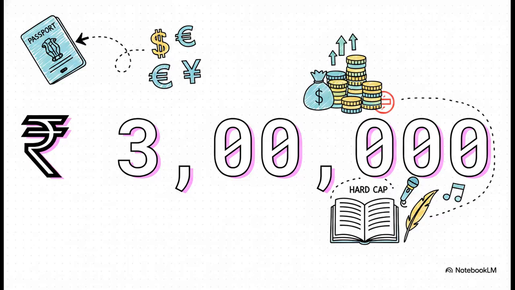But wait, it's not just infrastructure and startups. Chapter 8-C also brings in certain foreign incomes. For Sections 151 and 152, which deal with foreign inward remittances and royalty income, there is a strict, absolute maximum statutory deduction of 3 lakh rupees. That's a hard cap, folks.